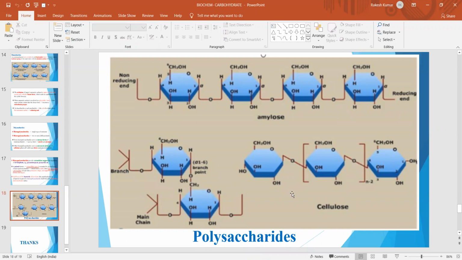Whereas in case of cellulose, there is also glycosidic linkage between glucose units only, but it is a beta-1,4 glycosidic linkage. That is all about the different structures of polysaccharides.